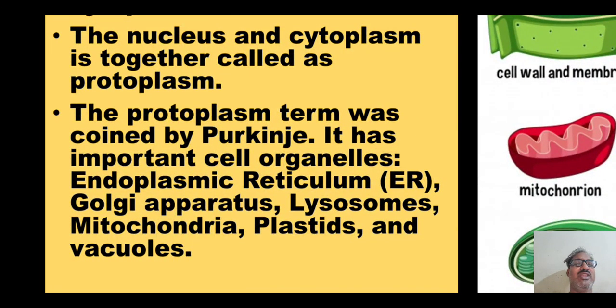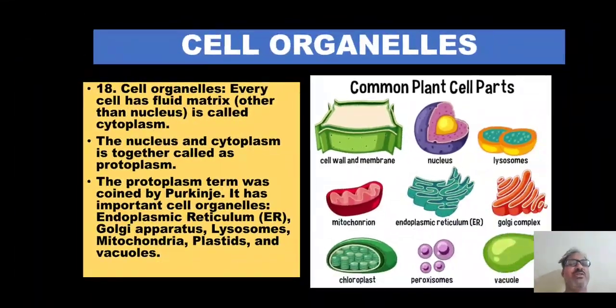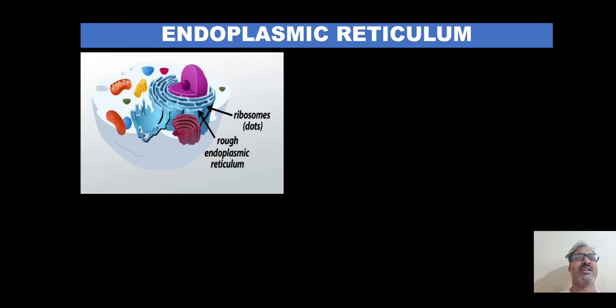In this fluid, these organelles are floating. They get nutrients and they also remove waste. These are the organelles we call endoplasmic reticulum, or ER, Golgi apparatus, lysosome, mitochondria, plastid, and vacuoles. One by one we are going to study these organelles. First we have the endoplasmic reticulum.